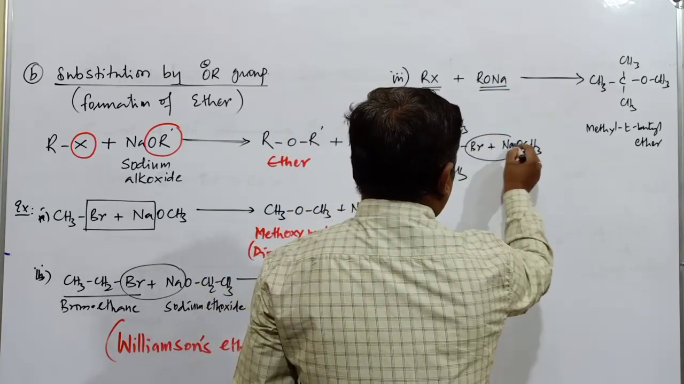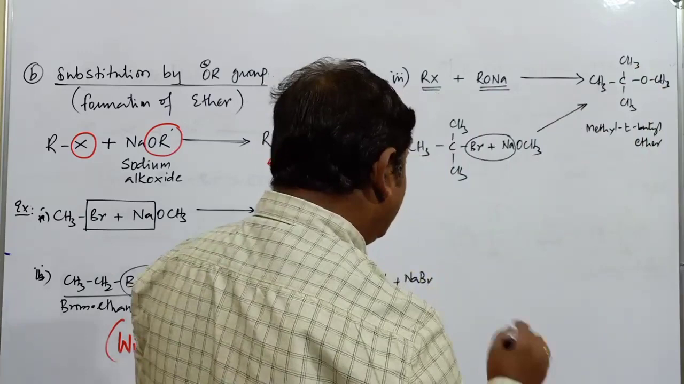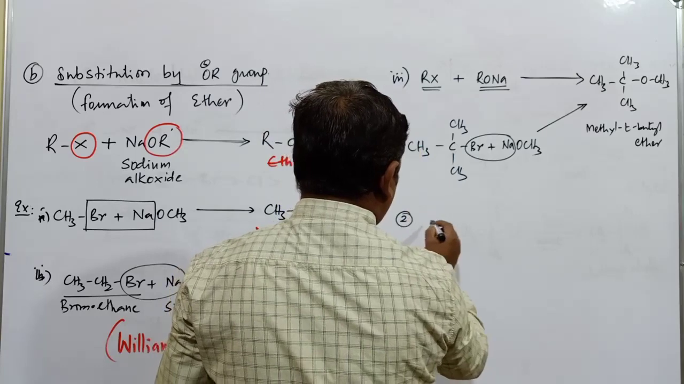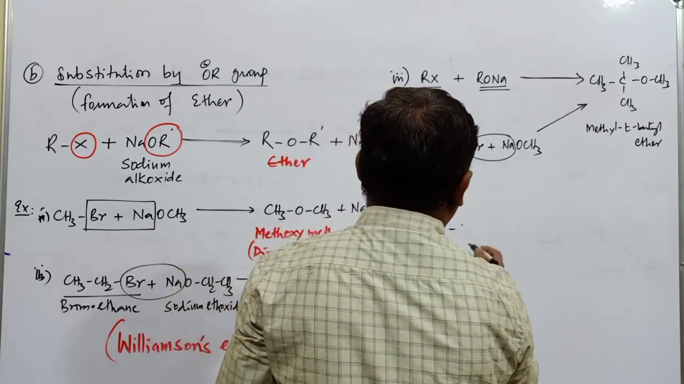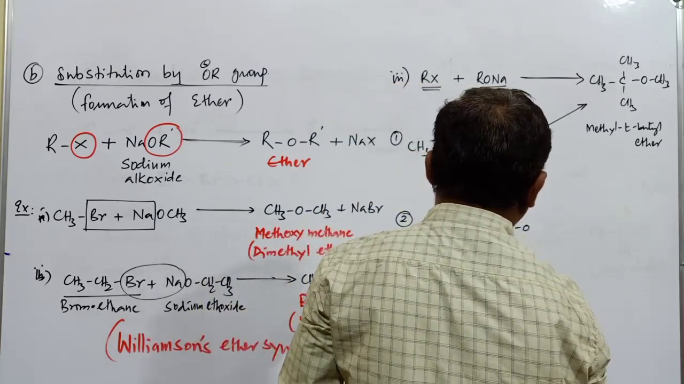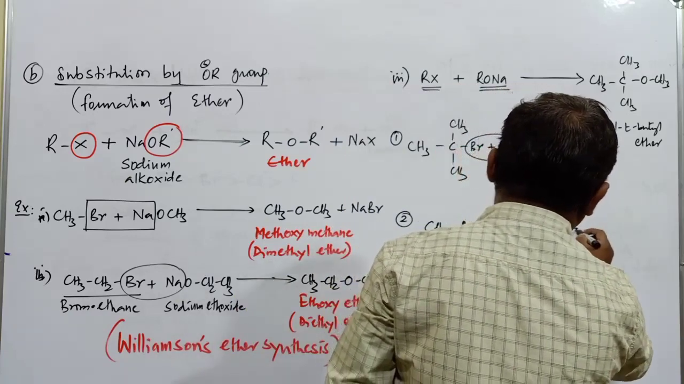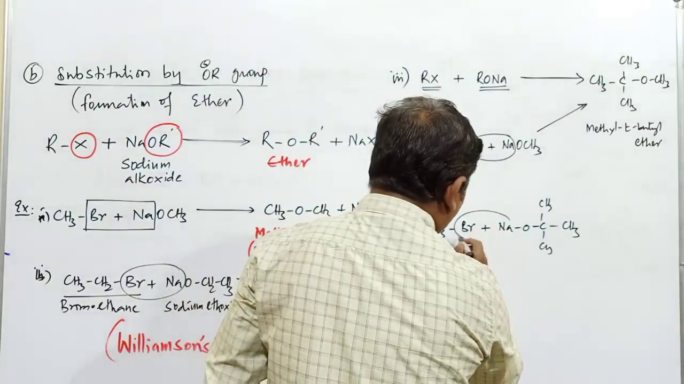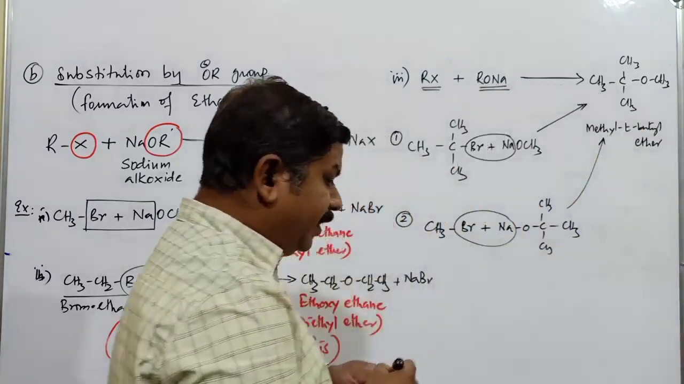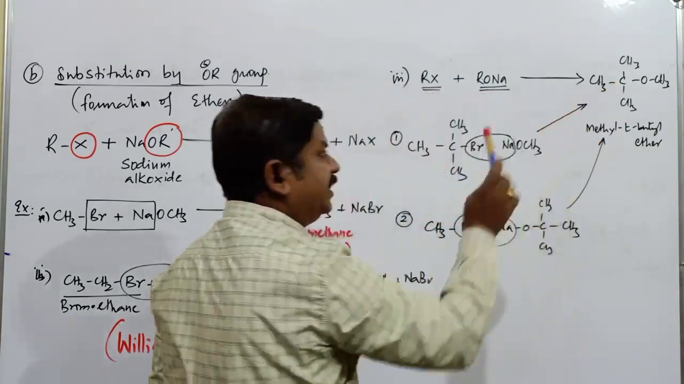When we react these two compounds, the formation of this particular ether takes place, no doubt. That is the first possibility. Another possibility is that this compound can also be produced by using CH3Br plus sodium oxide with C(CH3)3. When sodium and bromide are separated, the same compound is formed. Now the question is, whether this mixture gives rise to this compound or the other mixture gives rise to this compound.